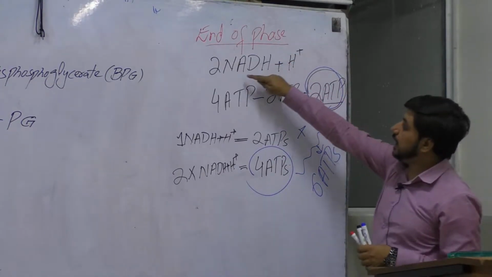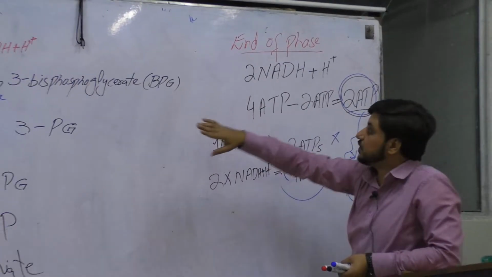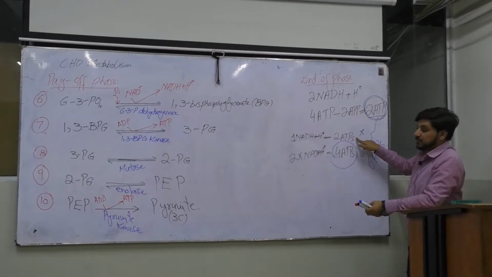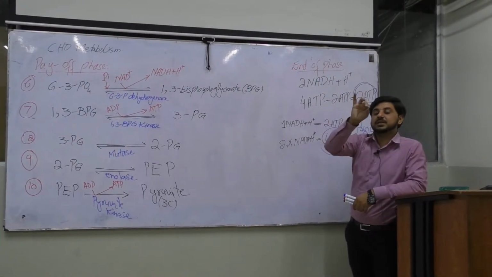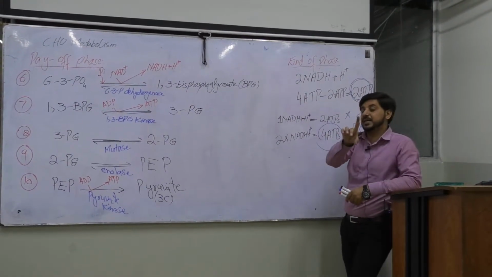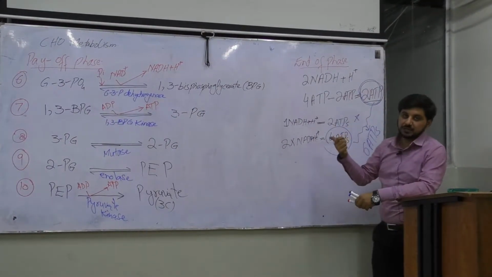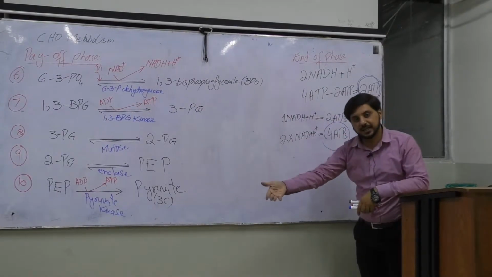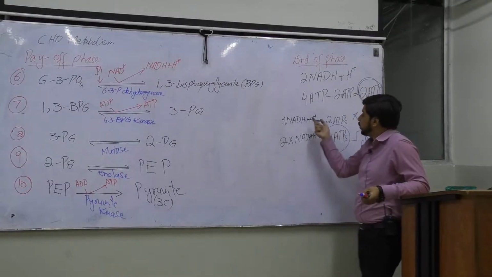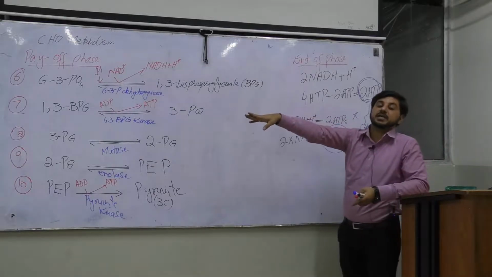Once again, as we know very well, in this we have 2 molecules of glyceraldehyde 3-phosphate, so we will have 2 molecules of NADH2. 1 NADH is equal to 2 ATPs, and this is only with the NADH of the cytosol, not with the mitochondria. In the mitochondria, 1 NADH will be equal to 3 ATPs. But in the cytosol, this will be equal to 2 ATPs. Why? Because of using the shuttle, they lose their gradient, they have to pay to that shuttle system. So that's why they lose their gradient and their energy is less as compared to the mitochondrial NADH2.